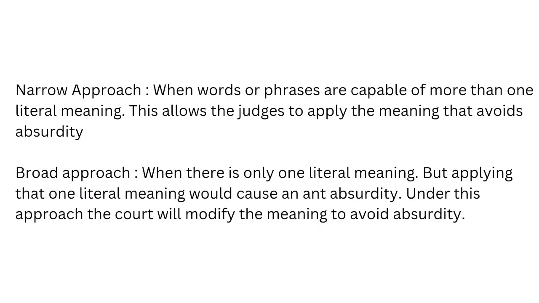There are two approaches to interpret golden rule. First one is narrow approach, when words or phrases are capable of more than one literal meaning. This allows the judge to apply the meaning that avoids absurdity. The second is broad approach, when there is only one literal meaning, but applying that one literal meaning could cause an absurdity. Under this approach, the court will modify the meaning to avoid absurdity.